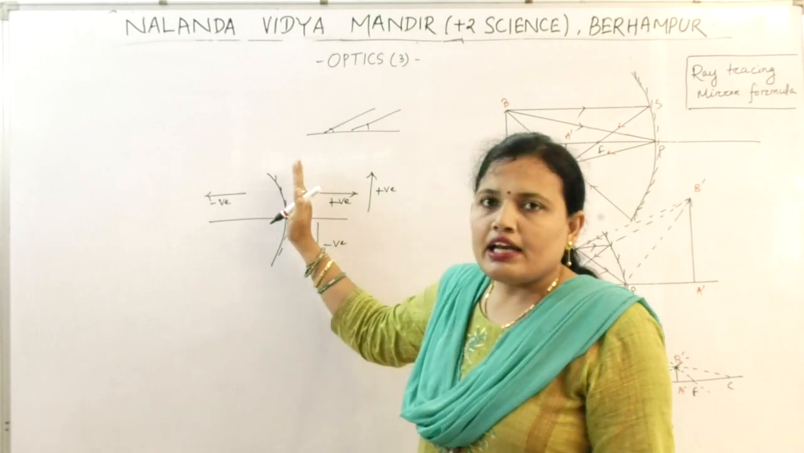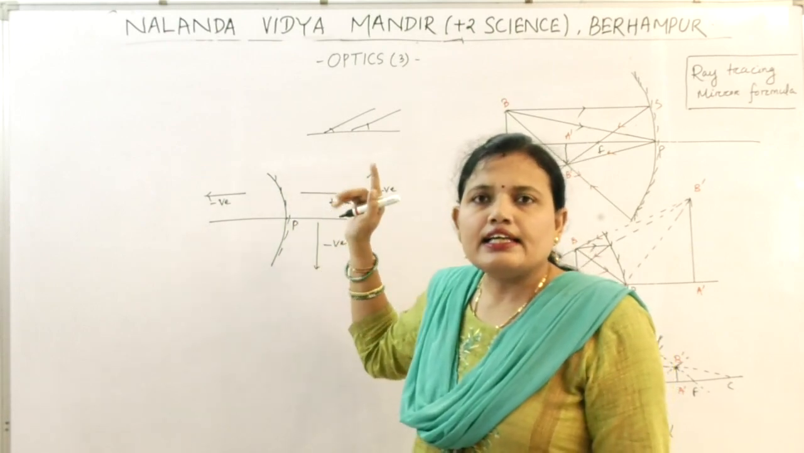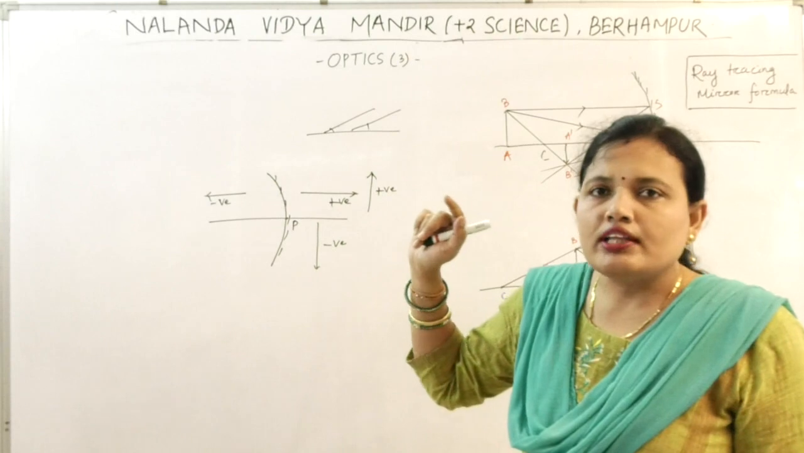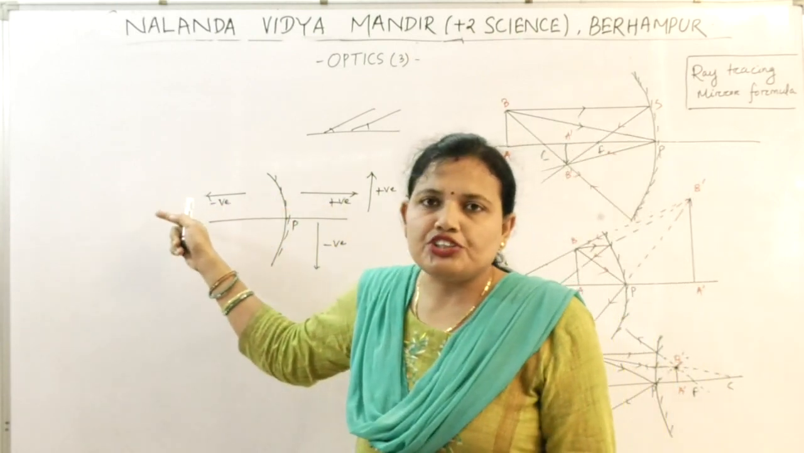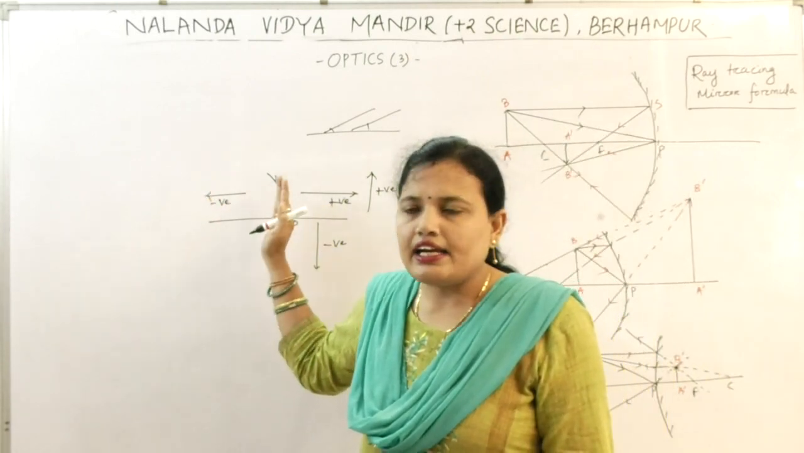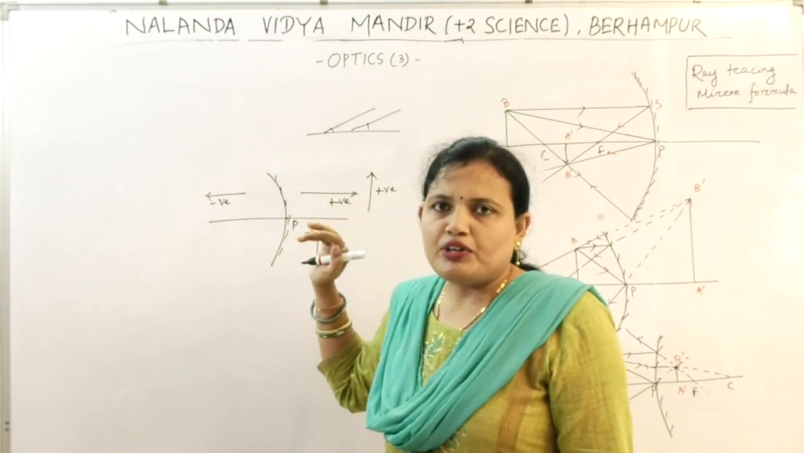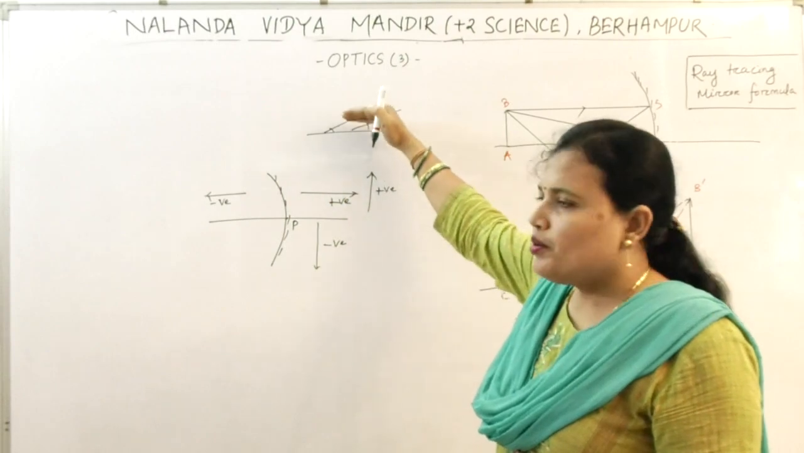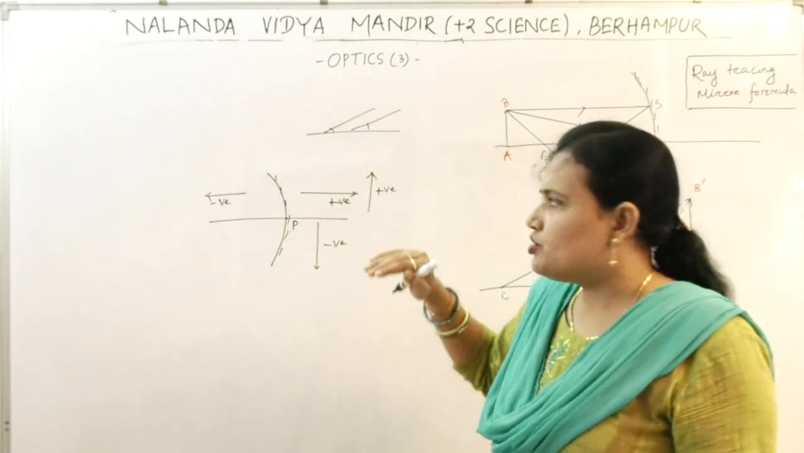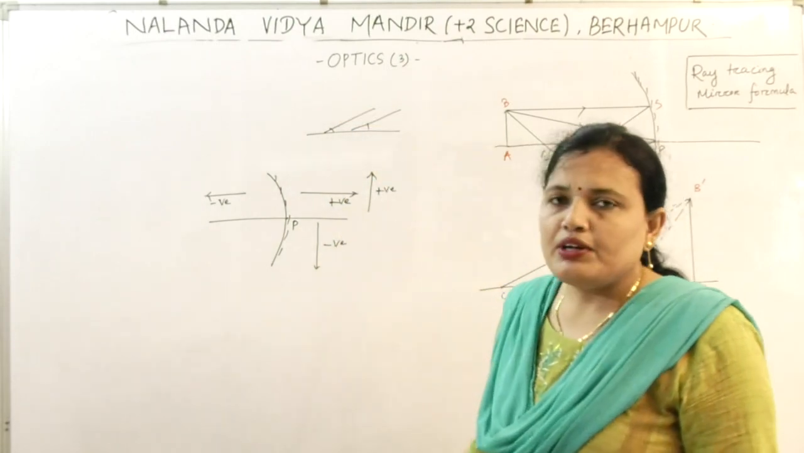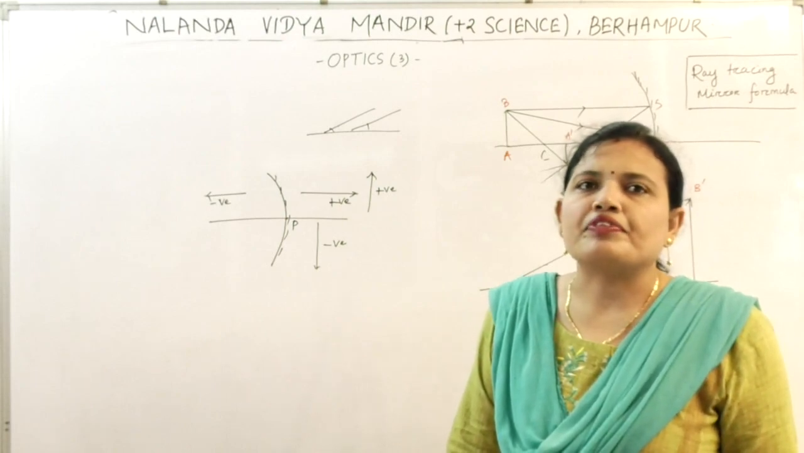Every measurement is taken starting from the pole. All the measurements along the incident light are taken positive. All the measurements against the direction of incident light are taken negative, that is to the left of the pole. To the right of the pole it is taken positive. All the measurements above the principal axis are taken positive. All the measurements below the principal axis are negative.